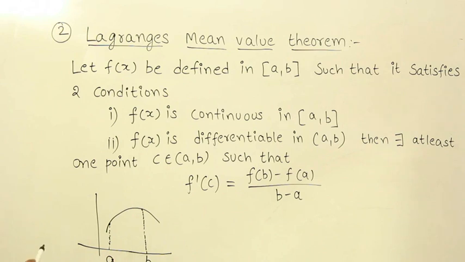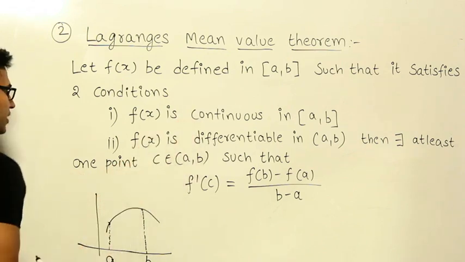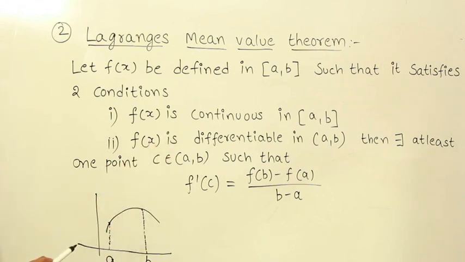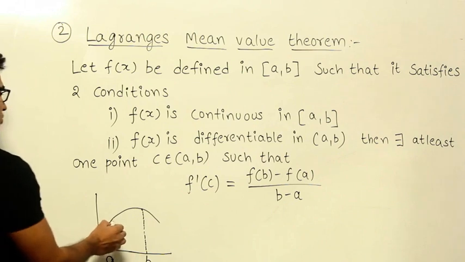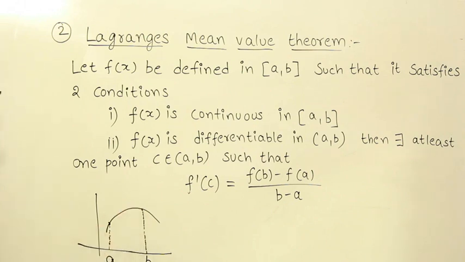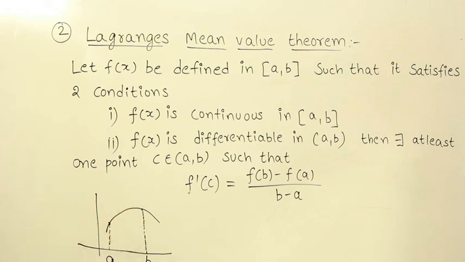Now within this range two conditions have to be satisfied. First condition is f of x is continuous, and the second condition is f of x is differentiable in the range a comma b. So if you see this, it is definitely continuous between these 2 points as well as differentiable. There are no holes, there are no jumps, that is why it is continuous, and there are no corner points or vertex points, so therefore it is differentiable.